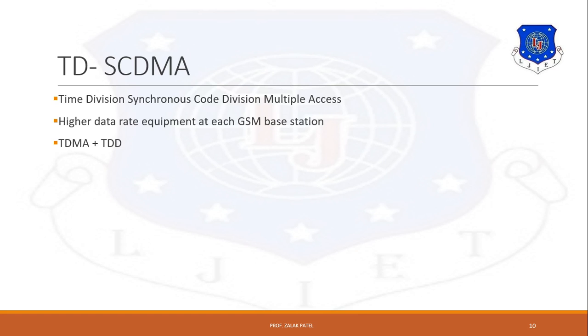In TD-SCDMA, TDD allows the bandwidth standard to be easily added to the GSM network. That's why in the case of TD-SCDMA, TDMA plus TDD, meaning time division multiple access with time division duplexing, is preferable. This provides a bandwidth of 1.6 MHz. In TD-SCDMA, a frame of 5 milliseconds is used. This frame is again subdivided into 7 time slots, and these time slots can be flexibly assigned to each higher data rate user.